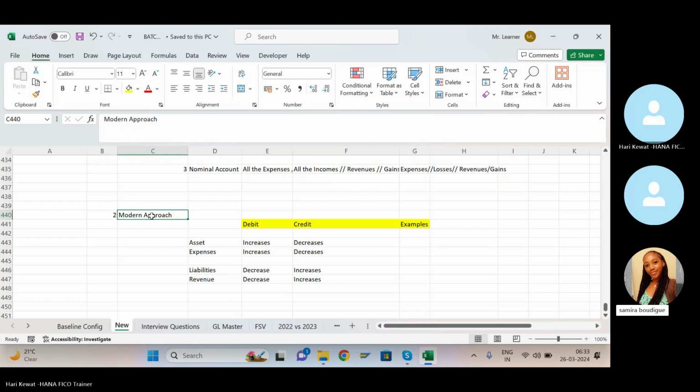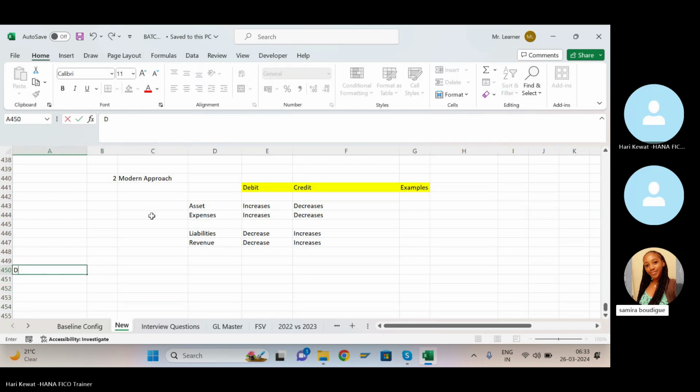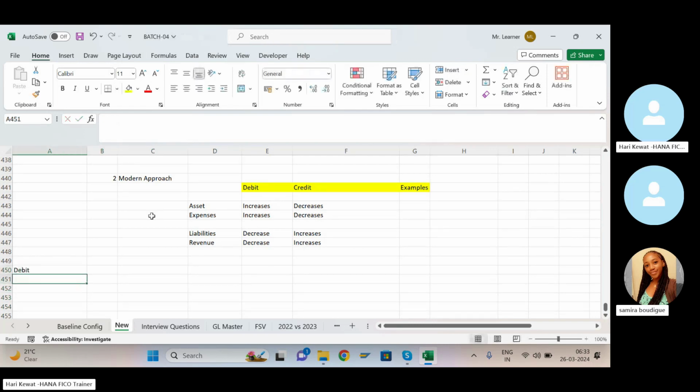Is it clear? Yes, sir. Now what is called debit and what is called credit? Ideally, there is no absolute meaning for debit and credit. In SAP, generally debit will be positive.